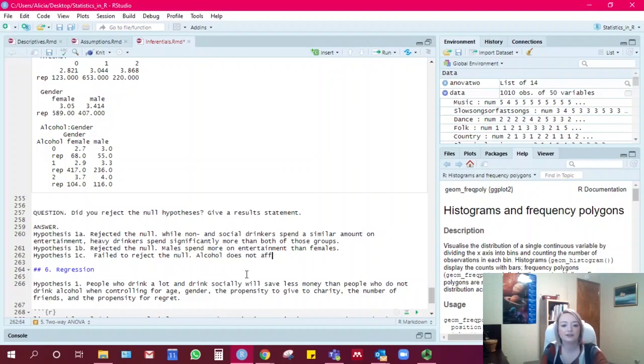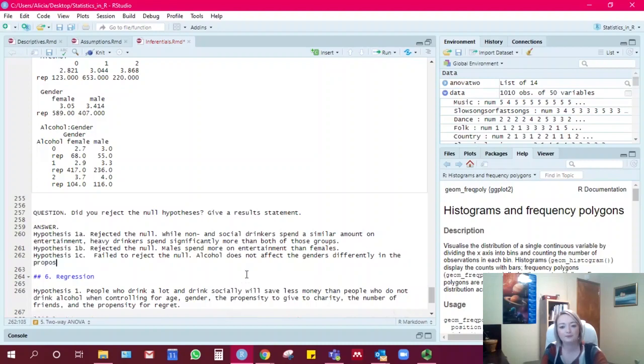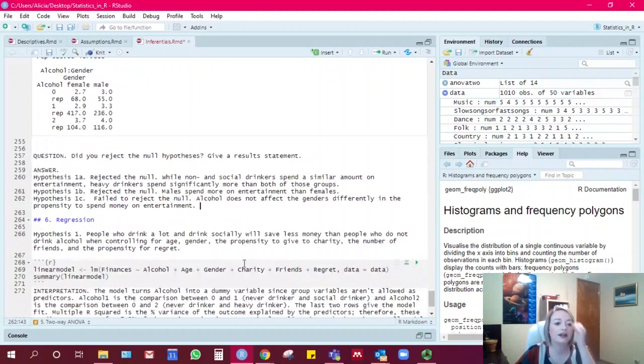Alcohol does not affect the genders differently in the propensity to spend money on entertainment. And there you go, a two-way ANOVA.